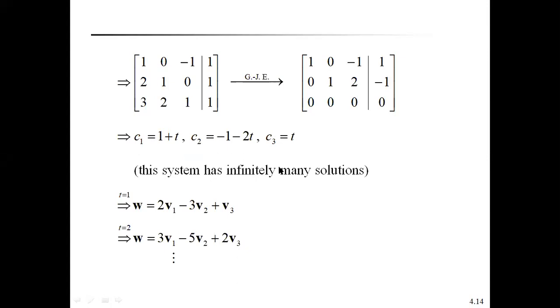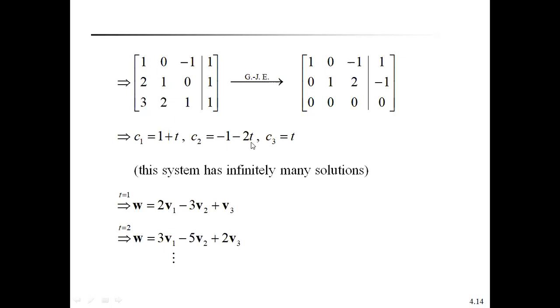This system has infinitely many solutions. Put t equal to 1 in C1, C2, C3, and we get constants such that W can be expressed as 2V1 minus 3V2 plus V3. If we put t equal to 2, we get another linear combination. If t is equal to 3, we get another linear combination. This way, we can get infinitely many solutions.